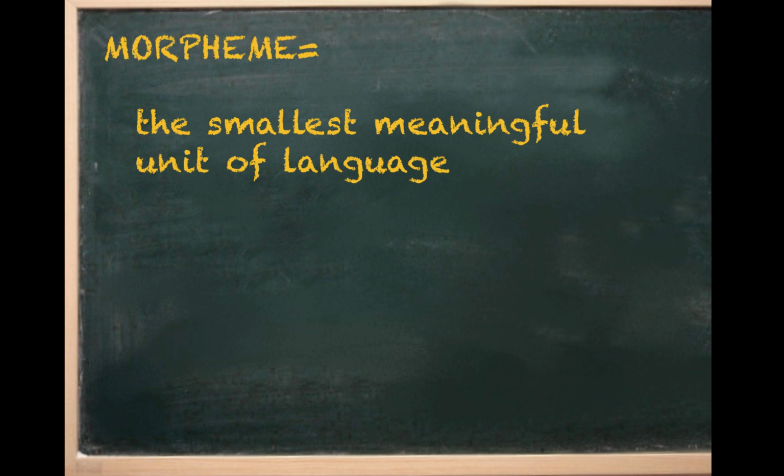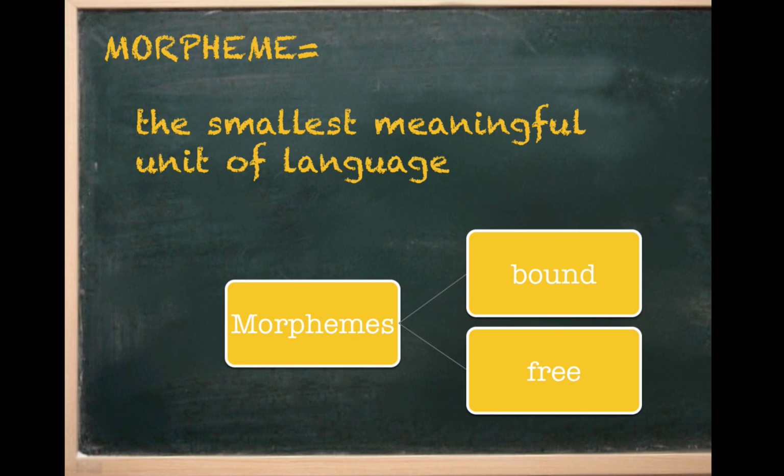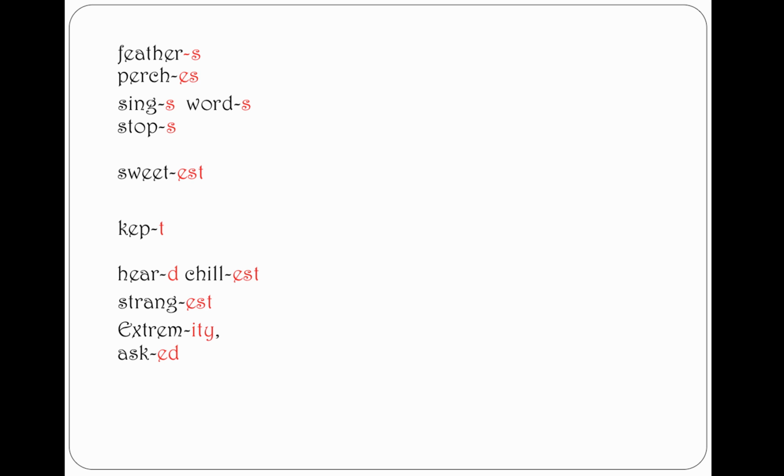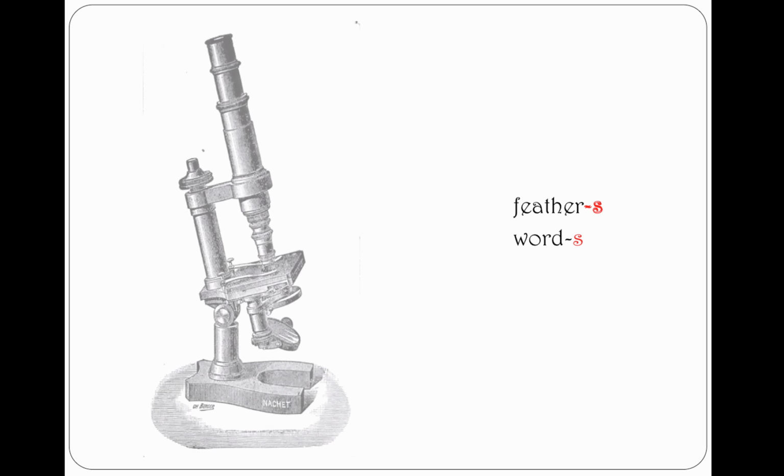It is defined as the smallest meaningful unit of language, and it comes in two forms: free morphemes and bound morphemes. So now we don't really need to talk about words anymore. We've just introduced a better concept, the morpheme. So let's investigate it some more. What is the meaning of these smaller units that can't stand on their own? What is the meaning of these morphemes? We'll start with just one, the S, as in feathers and words. You'll have to figure out the rest on your own.